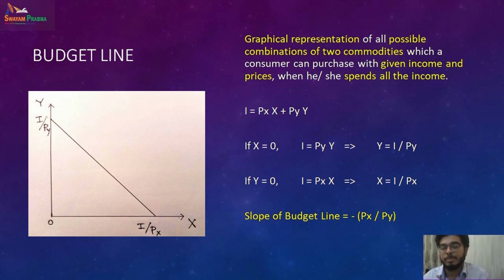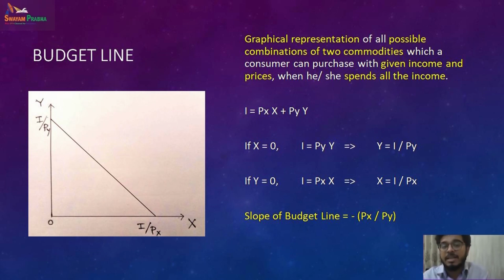So I by PX over here is nothing but 5. Over here, 100 by 10, so you can buy 10 oranges. So 100 by 10 is the number of oranges you can buy when you are not buying any apples. You combine both of them and you get your budget line.